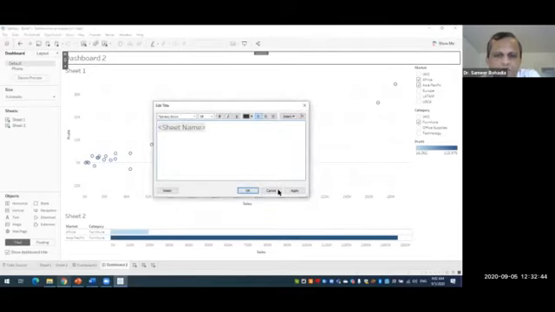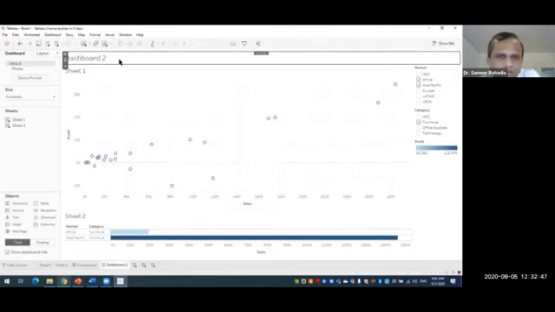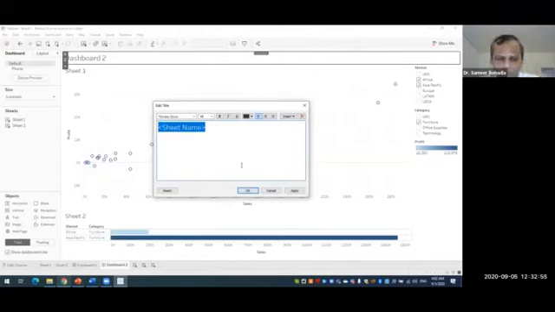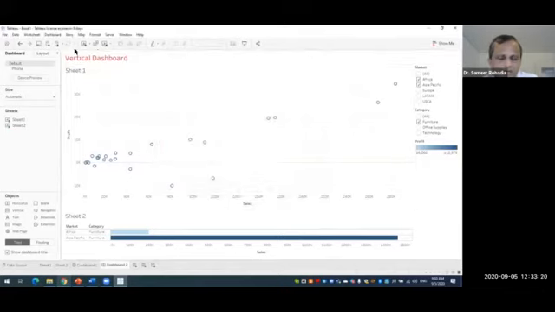If you want to give some name over here, then you can double click on this thing, and now here you can give the name. Maybe just an example, we can say vertical dashboard. Okay, just a small example. So vertical dashboard, I make it bold, I give some color. Apply and OK. Now you can see that this is our main title of the dashboard.